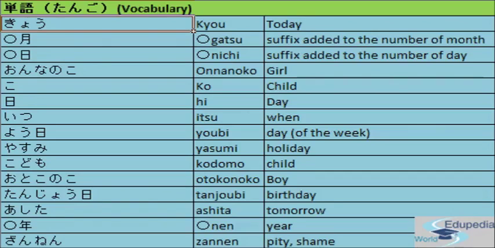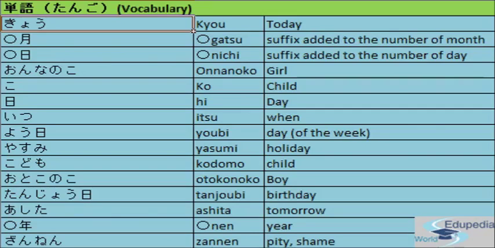So far we have completed 4 lessons. Just like the other lessons, in this lesson also we will be going through vocabularies, idioms, grammars, conversations, exercises. Okay, so let's get started with tango, which means vocabulary. The first column will have the Japanese words, the second column will have the transliterated words in English, and the third one will give the English meaning of these Japanese words.